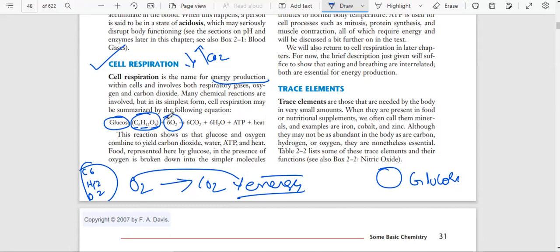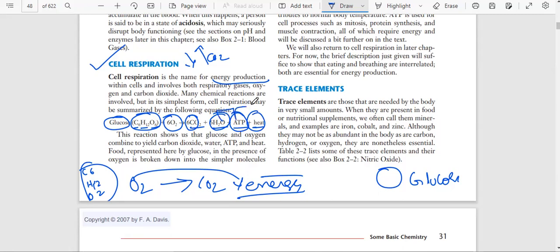Glucose and oxygen combine, and it divides in this reaction. Carbon dioxide is produced, water is produced, ATP is produced, and heat is produced.